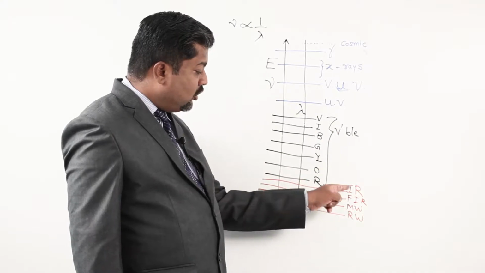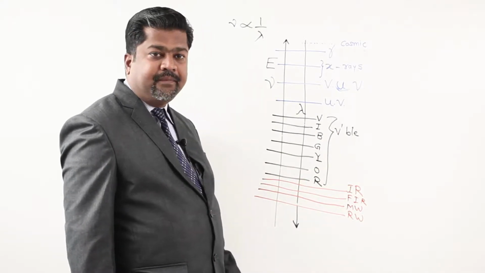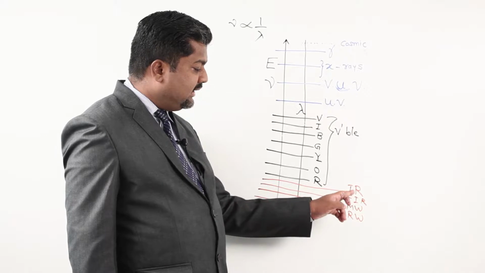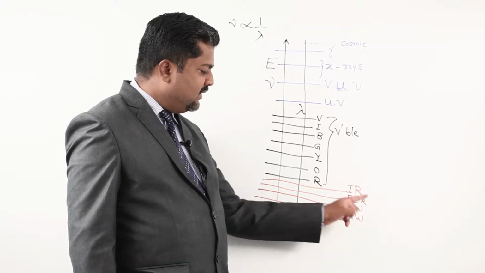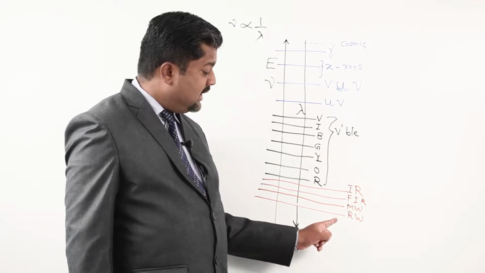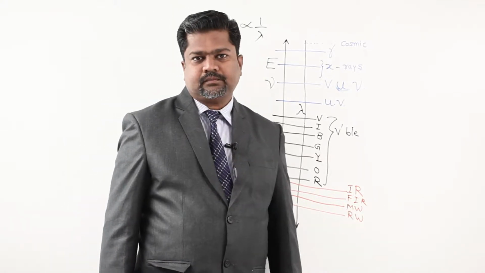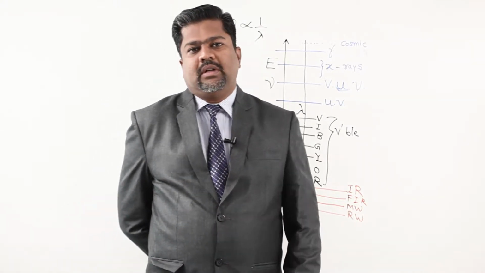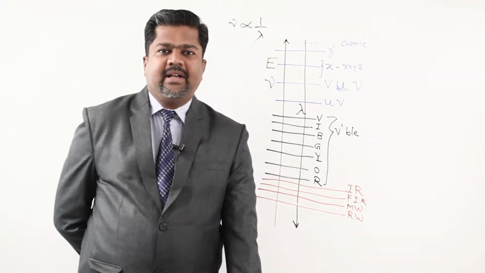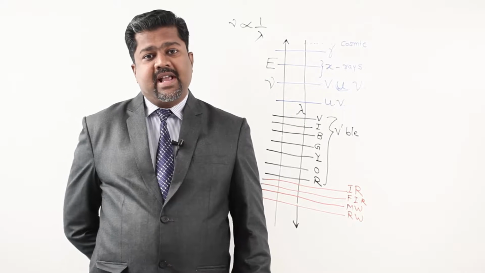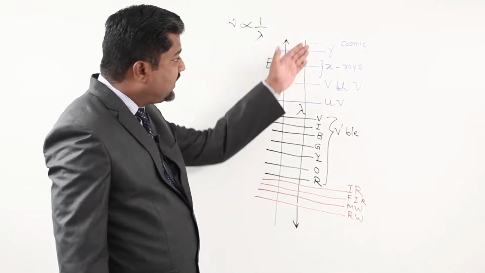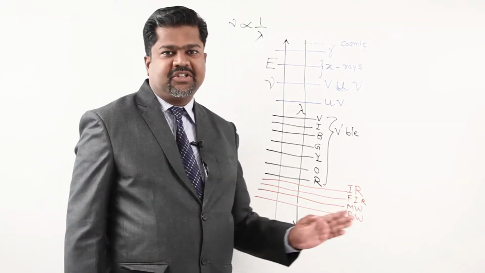Then red onwards, that means below red, the radiations are infra. Infra is below. So infrared, far infrared, then microwave and then radio waves. So this type of electromagnetic radiations are there. Whatever electromagnetic radiations are there, they are listed out here in this chart.